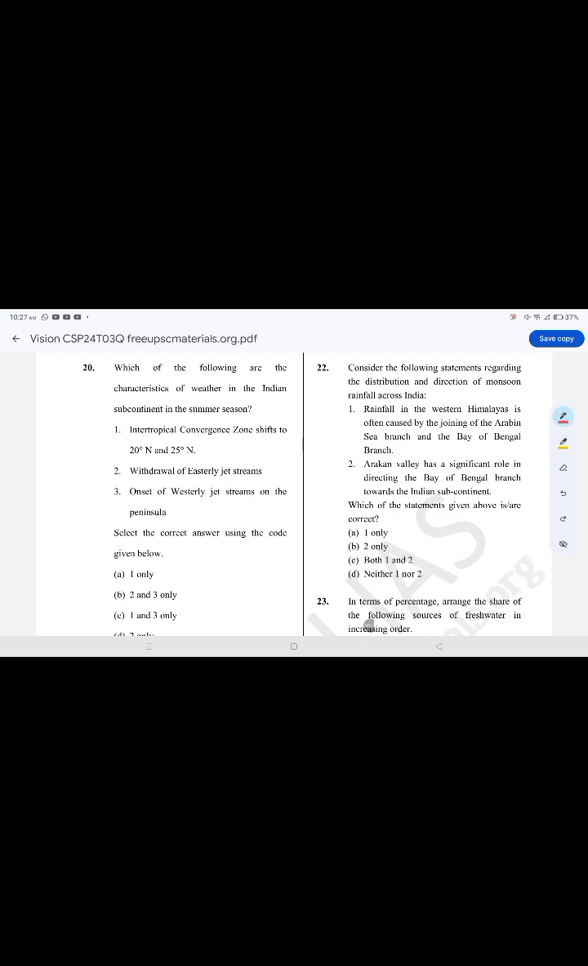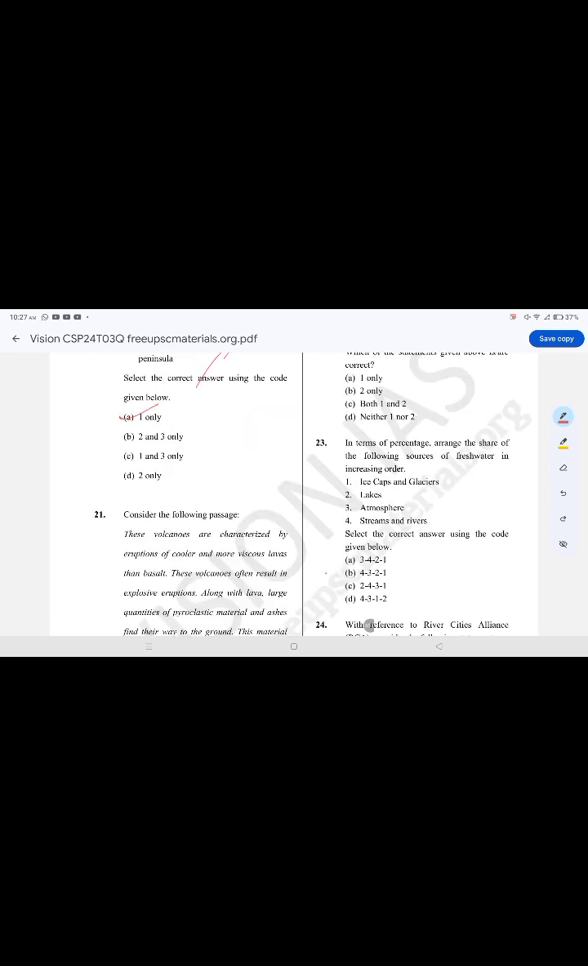Which of the following are the characteristics of weather in the Indian subcontinent in the summer season? The correct option is option A, one only. Intertropical convergence shifts to 20-degree north and 25-degree north. Withdrawal of easterly jet stream. Onset of westerly jet stream.